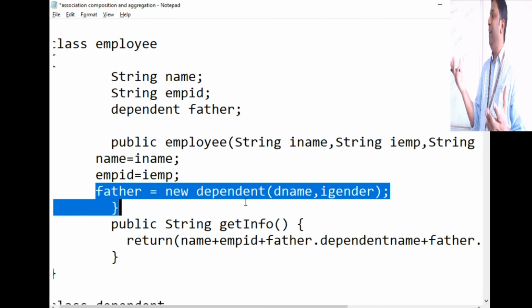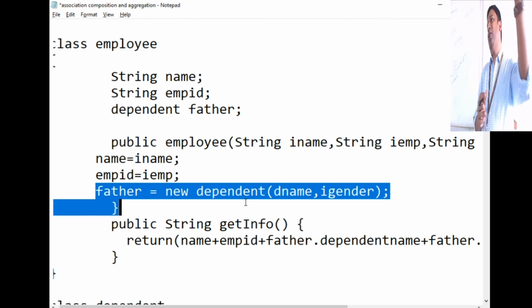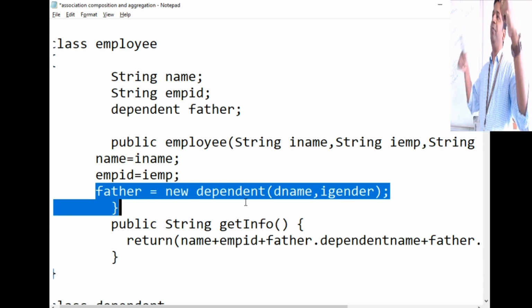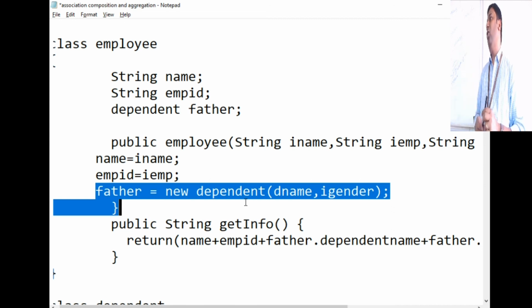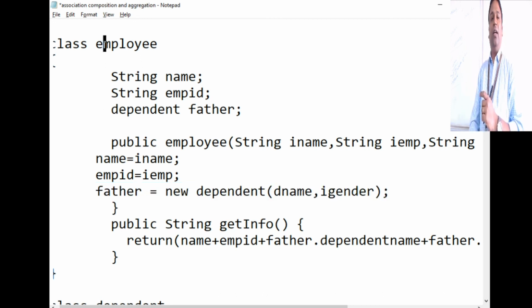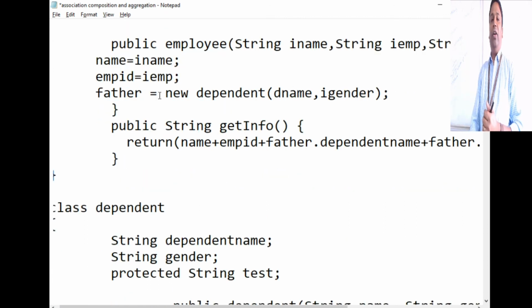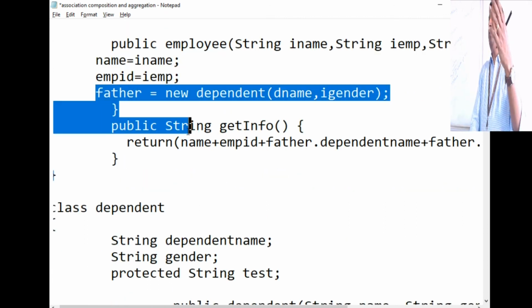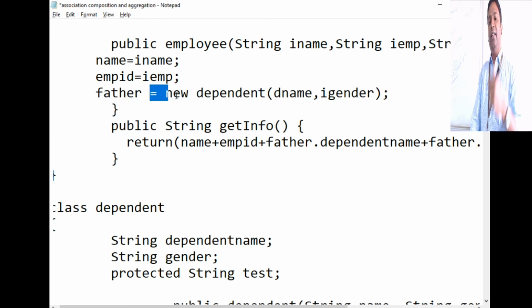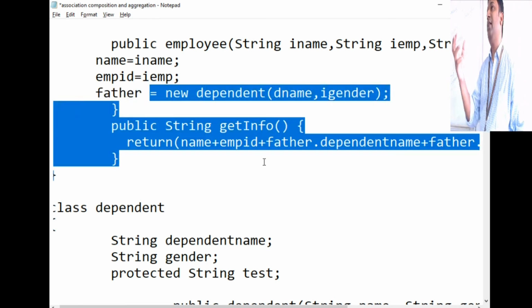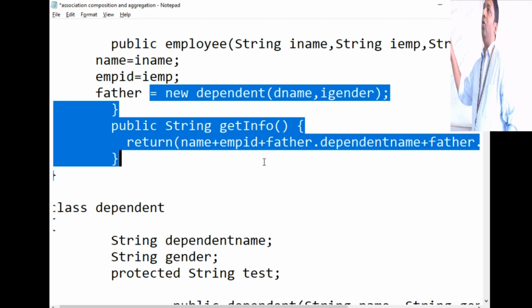So what does that mean? When the Employee object goes out of scope, will the Dependent object be there in the system? The Dependent object also will automatically go out of scope. So there is a very strong association between how these two objects are related. The first thing that you have to note is that this particular object is holding another object as one of its data members. That is a has-a relationship. But when this particular Employee object goes out of scope, automatically this father, the object that is created in the constructor of Employee, will also go out of scope.